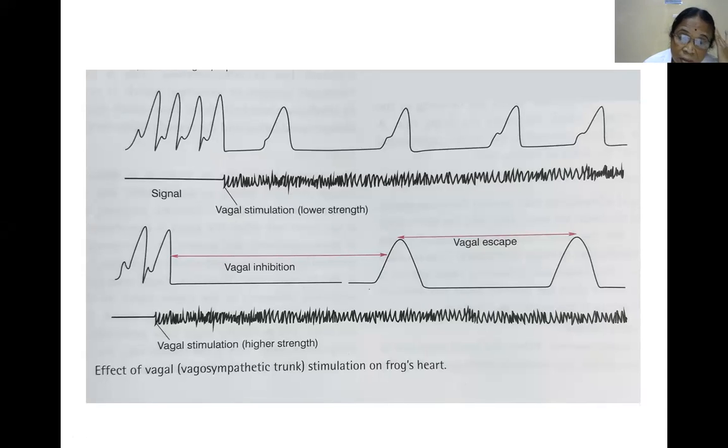You should be able to define what is the vagosympathetic trunk. You should be able to say what is the white precentric line, what are the causes of vagal inhibition, what are the causes of vagal escape, what happens when the stimulus strength is less, and what happens when the stimulus strength is more. And what fibers are situated in the vagosympathetic trunk, and what is the difference in the human vagosympathetic trunk. Here the sympathetic and parasympathetic fibers are mixed. All these things you should be able to discuss.